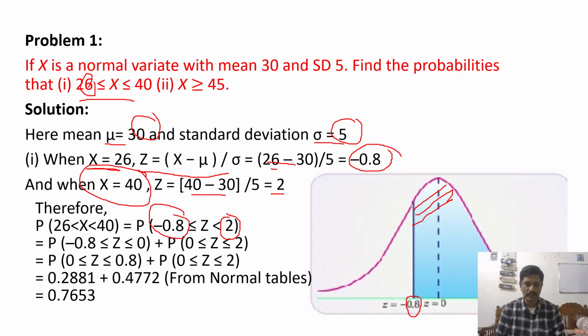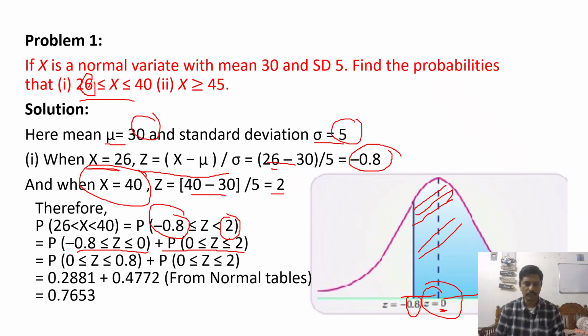We can rearrange it, taking 0 as the base value to find the areas. From minus 0.8 to 0 and from 0 to 2, that means we are calculating the total area. That means we need to add these two areas. That means P of minus 0.8 less than or equal to z less than or equal to 0 plus P of 0 less than or equal to z less than or equal to 2.